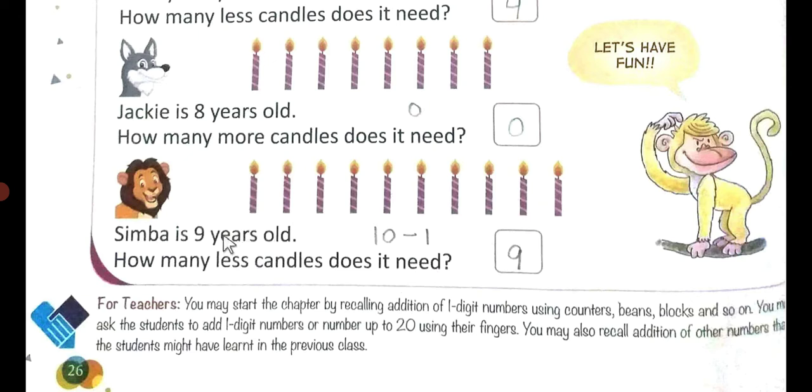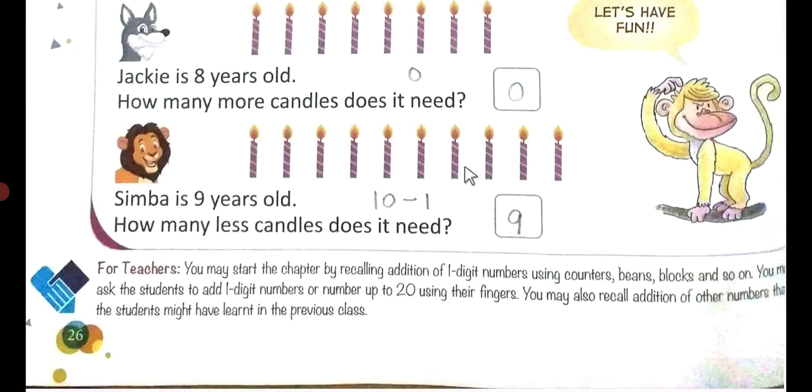Simba is 9 years old. So 10 minus 1 is 9. He only wants to cut out one candle and the answer will be 9. The age of Simba is also 9. So let's move on.